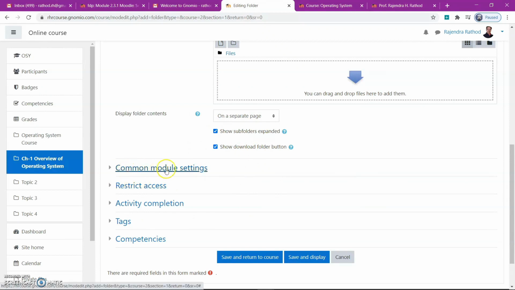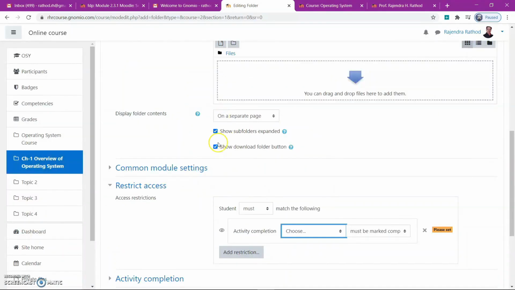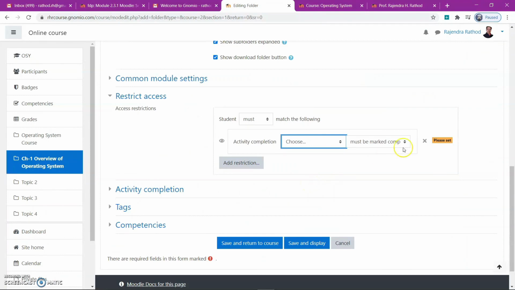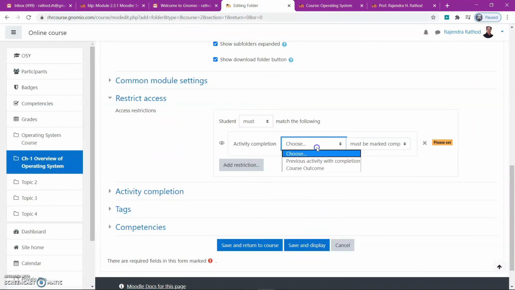So go to common module settings, restrict access. When should this be accessible? This will be accessible only when the previous one, that is the course outcome, has been read by the student.